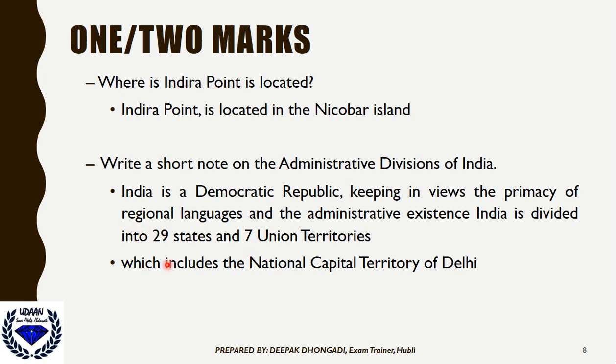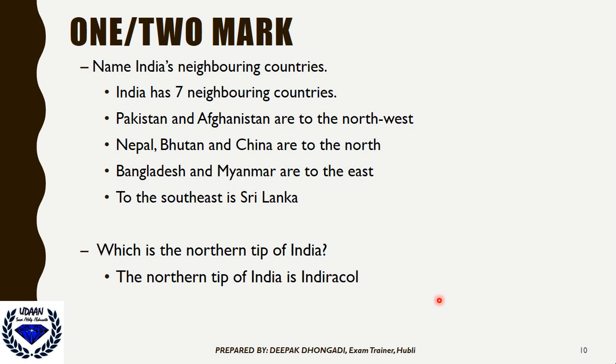Until then, remember 28 states, because Jammu and Kashmir was a state, but now it has become a union territory, split into two, that is Jammu and Kashmir and Ladakh. So 28 states and 9 union territories are present, which includes the National Capital Territory of Delhi. So Delhi is our national capital. Remember, Delhi is our national capital. I hope you are getting it.